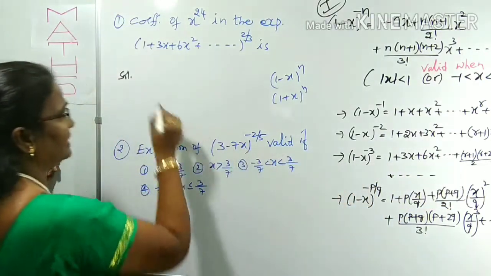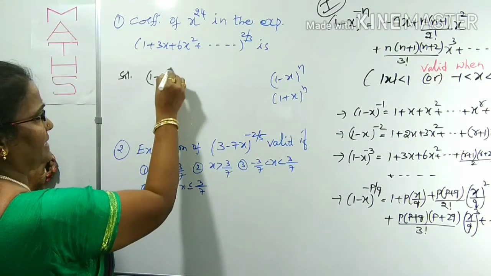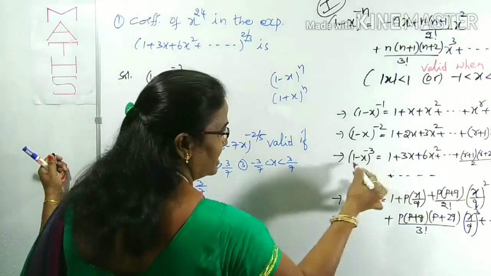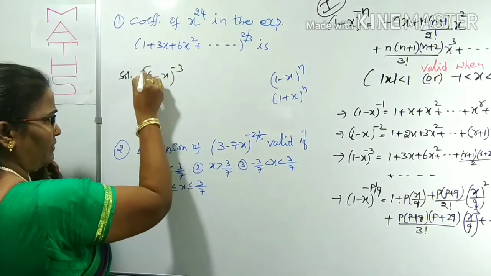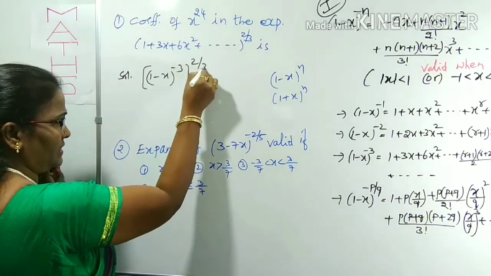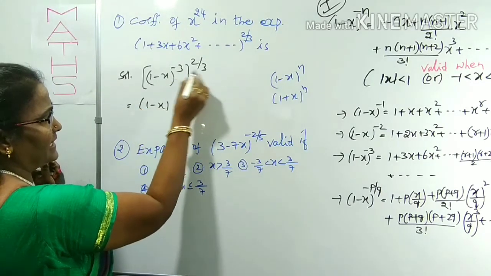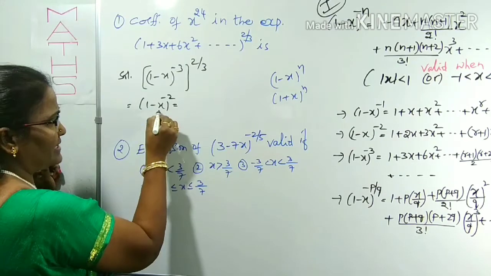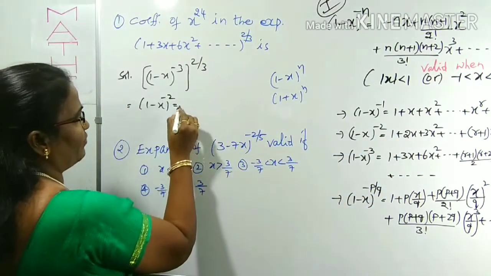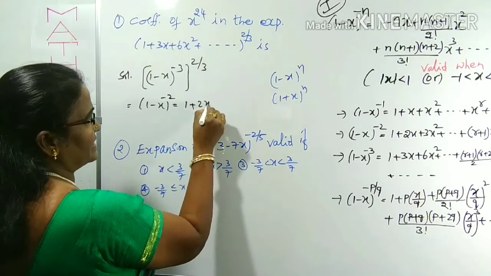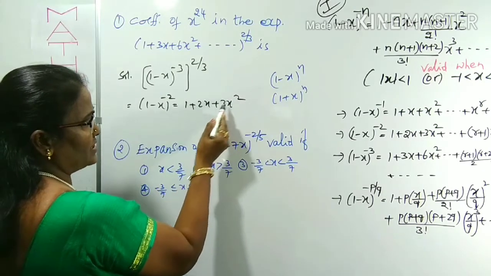What is the expansion indirectly? The expansion within the bracket is in the form of 1 minus x whole power minus 3. That is given. We can convert it into 1 minus x whole power minus 3 with overall power 2 by 3. Yes, we can take the 2 by 3. The 3 gets cancelled, and it becomes 1 minus x whole power minus 2. What is the 1 minus x whole power minus 2 expansion? I gave you 1 plus 2x plus 3x square. You know the power of x is 1, here 2 will come. The power of x is 2, here 3 will come.